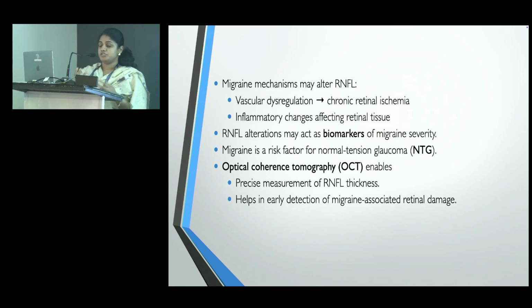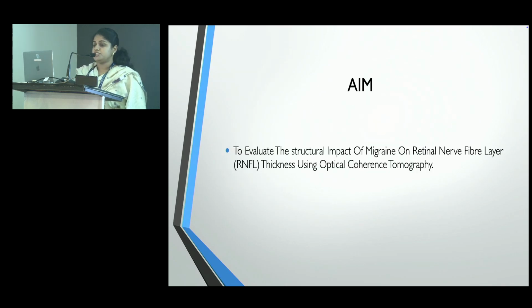Among the migraine mechanisms that alter the RNFL, one is vascular dysregulation, the other is inflammatory changes. RNFL alterations may act as biomarkers for migraine severity. It is also a risk factor for normal tension glaucoma. OCT gives a precise measurement of the RNFL thickness. The aim is to evaluate the structural impact of migraine on RNFL thickness using OCT.